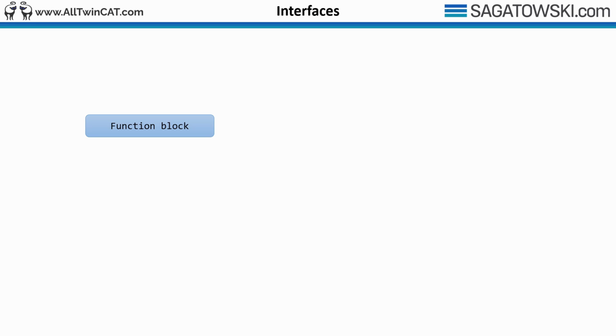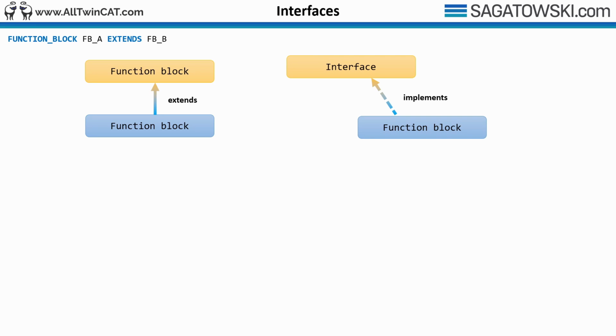A difference worth mentioning between interfaces and inheritance is that a function block can only inherit one function block, but it can implement as many interfaces as it wants. So here we have a function block, and this function block can at most only extend one additional function block. However, with interfaces, a function block can implement as many interfaces as it wants.